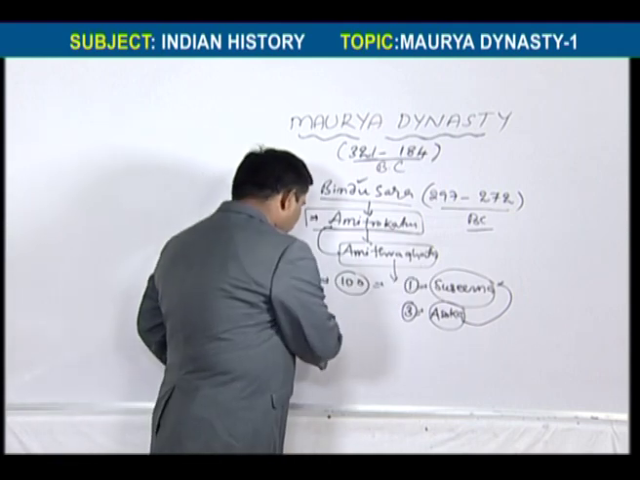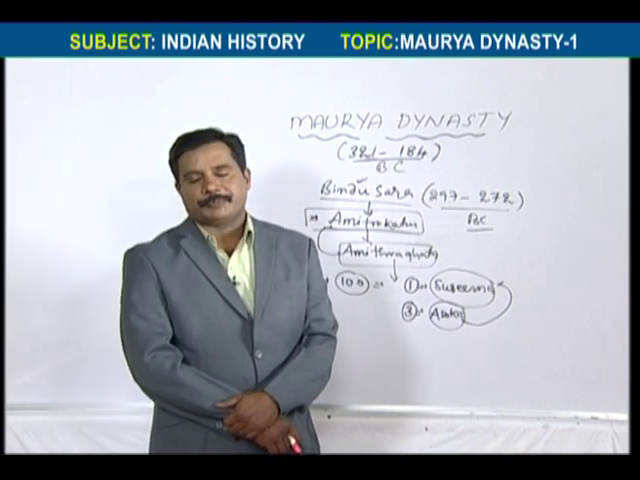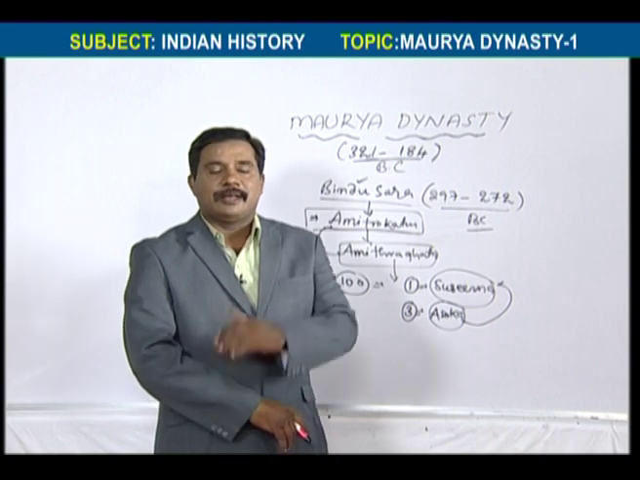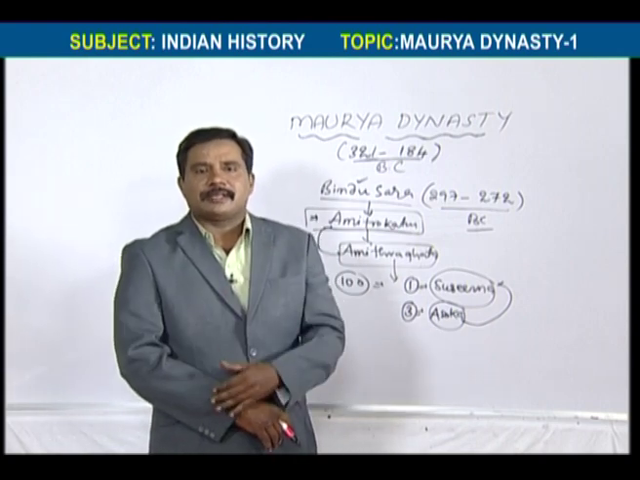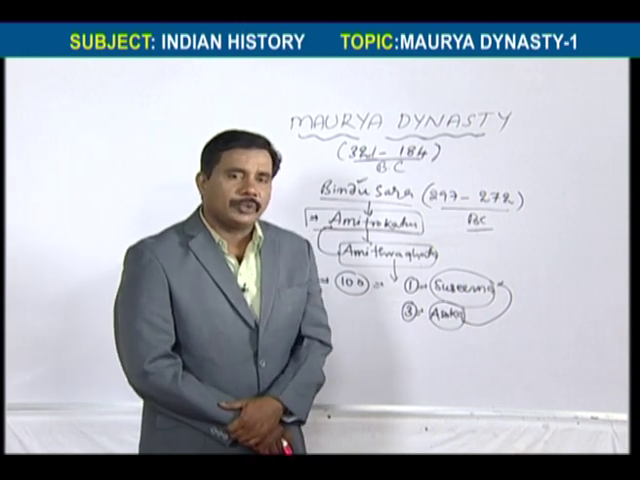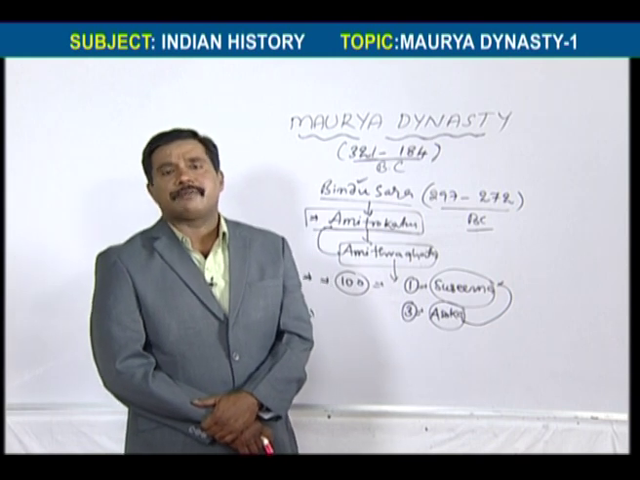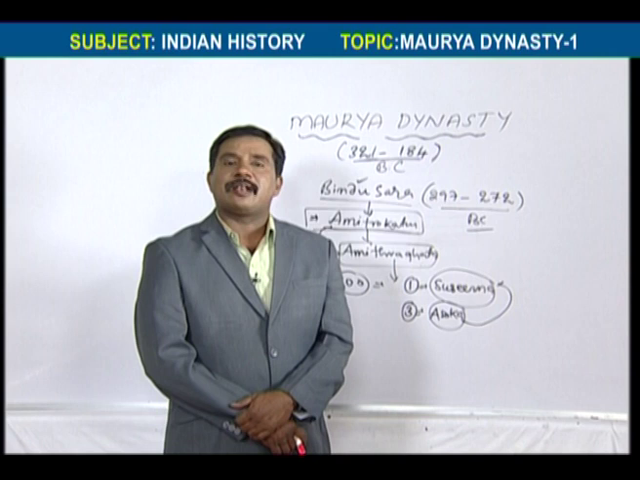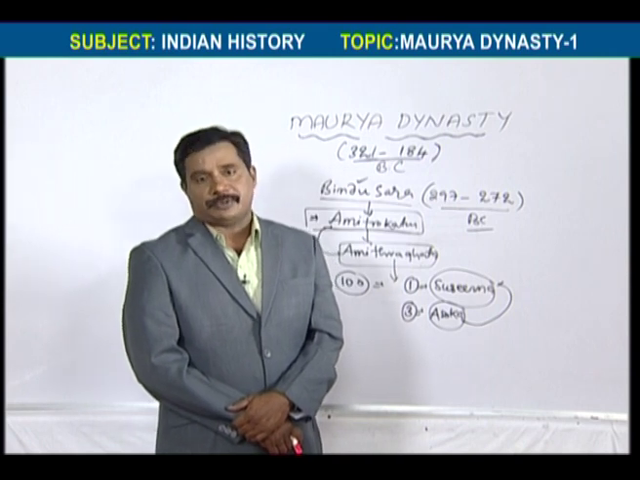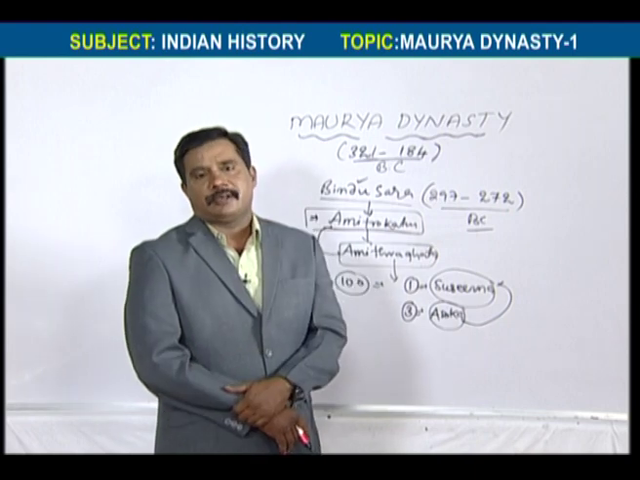And there were contemporary kings in the world to Bindusara. Among those, the most important kings very close to Bindusara were first Antiochus, the ruler of Syria, and Philadelphus, the ruler of Egypt. These were closer to Bindusara and contemporary kings in the world.